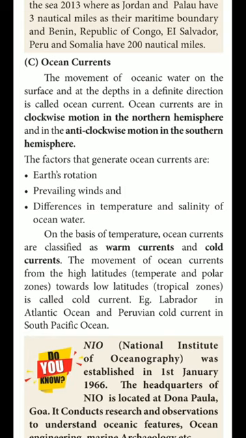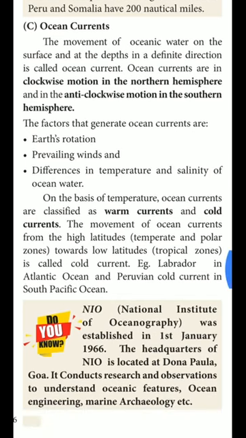So here there are some factors that generate ocean current. What are the factors that generate ocean current? Earth's rotation, prevailing wind, and difference in temperature and salinity of ocean water. On the basis of temperature, ocean currents are classified as warm current and cold current. The movement of ocean current from the high latitude towards low latitude is called cold current. Example, Labrador in Atlantic Ocean and Peruvian cold current in South Pacific Ocean.